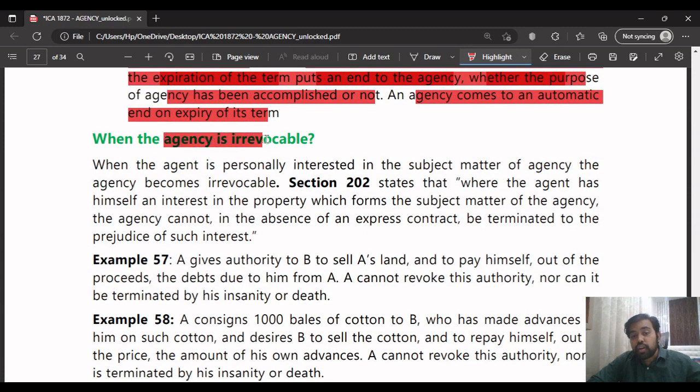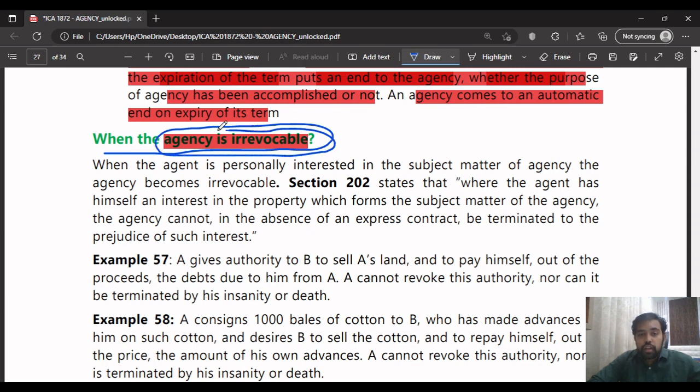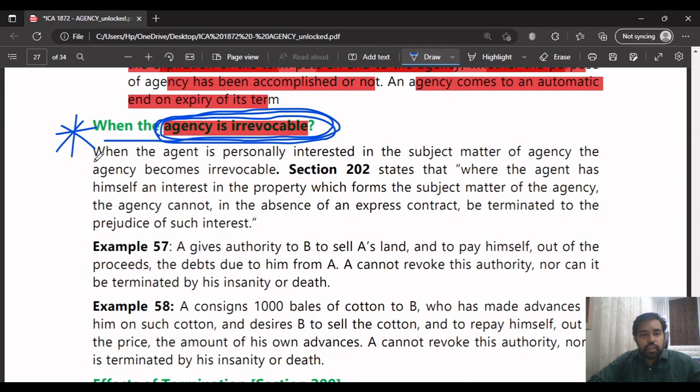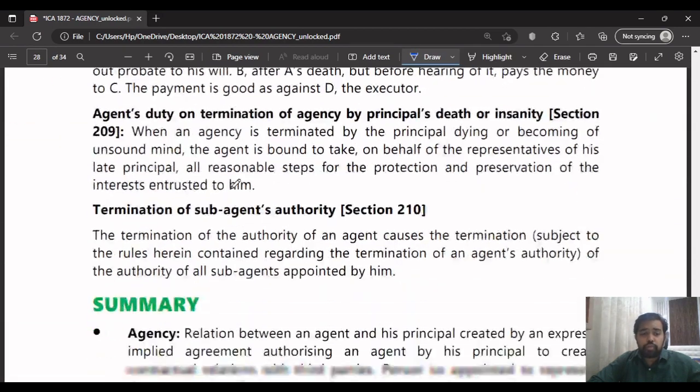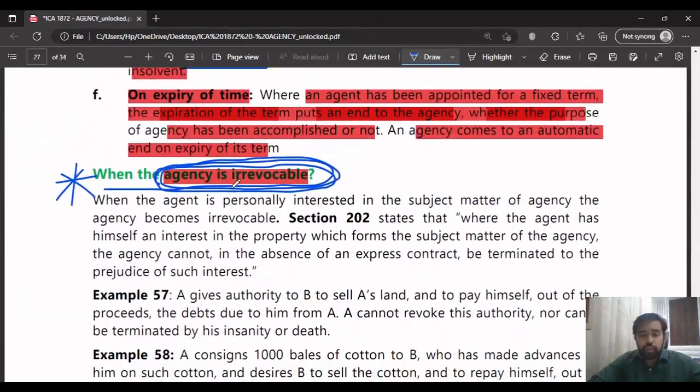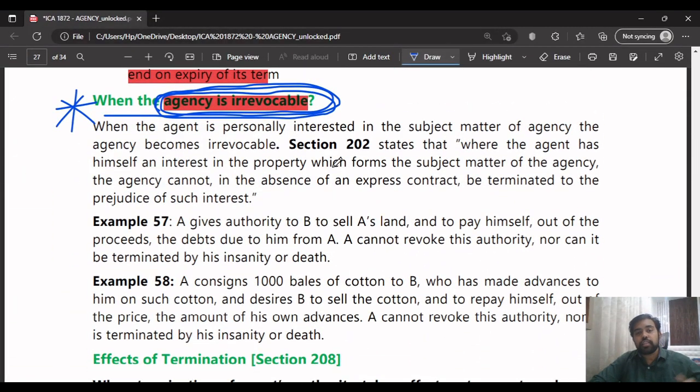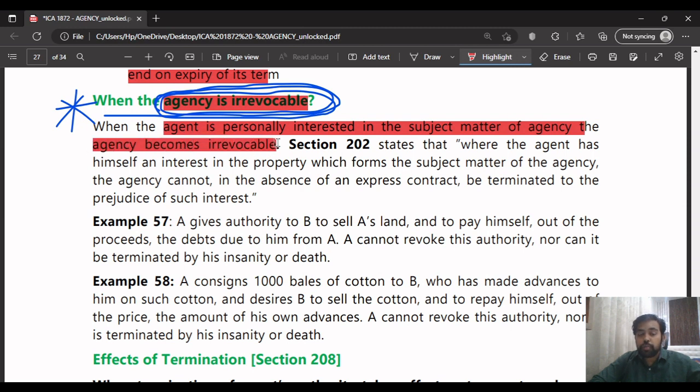Next, when is the agency irrevocable? This has been asked so many times. It is so important that it can come even in the next May 23 exams. When the agency is irrevocable, it means it can't be cancelled. When the agent is personally interested in the subject matter of the agency, it becomes irrevocable. Each and every word in this sentence is very important. This entire paragraph is very important.